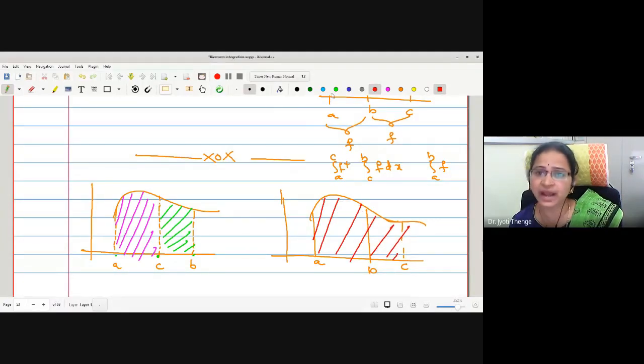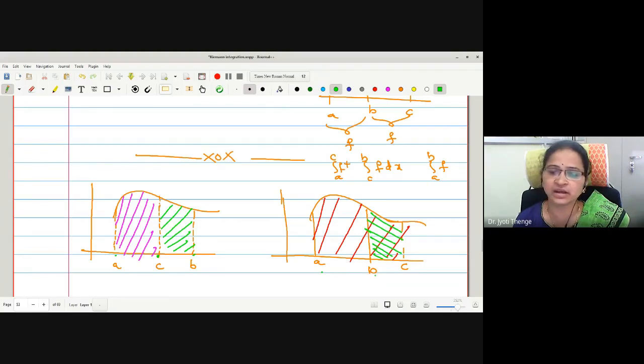Added with the area covered in this direction. And we are not following any convention. So whether it is exactly the area under A to B, no, this term will be extra. Therefore, C should be a point in between A and B.